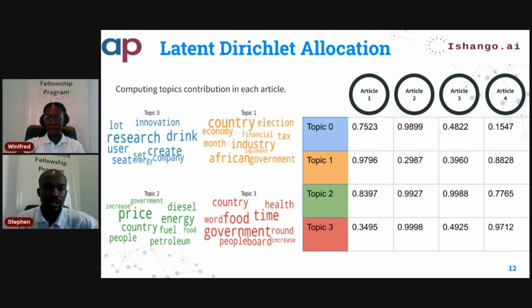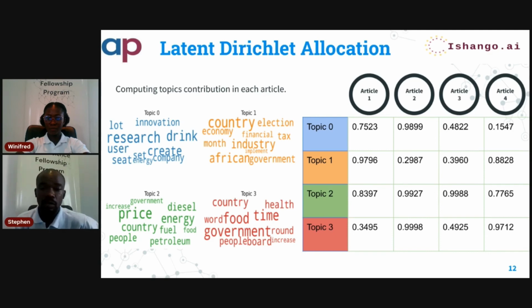With this slide, you can see that on the left we have topics that are just words. The output of a topic modeling technique is just words. So it's up to you, the human, to relate those words to a different situation or a field or subfield. Topic two is quite explanatory. You can see government, price, increase, diesel, energy. You can relate that to the energy situation happening right now.